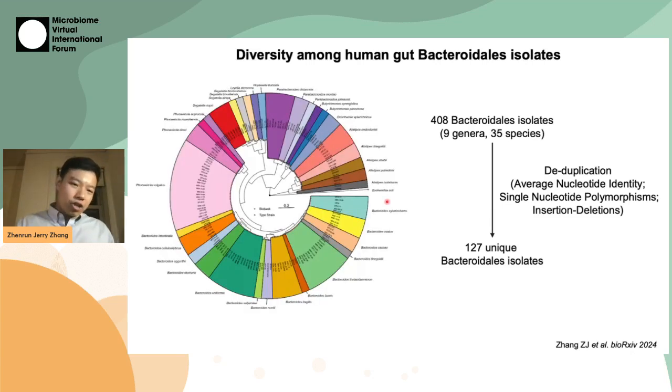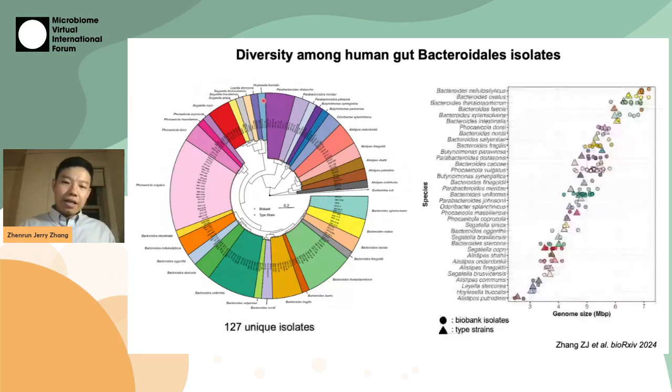From this phylogenetic tree, you can already tell that we have isolated the most common Bacteroidales species, as well as the less characterized ones, such as Alistipes, Odoribacter, Butyricimonas, as well as many species within the Prevotellaceae family.